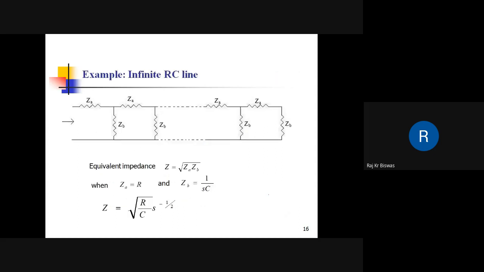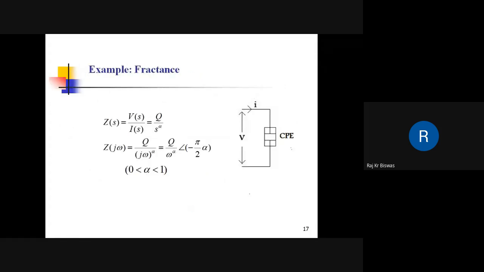Here is an example: infinite RC line. If the impedance is viewed from here, the equivalent impedance will be the square root of ZA times ZB, where ZA is R and ZB is 1 by SC. It is wrongly written here; it should be a pure capacitor. Then the overall impedance between these two terminals is the square root of R by C, S to the power minus half. So it gives a fractional order behavior.